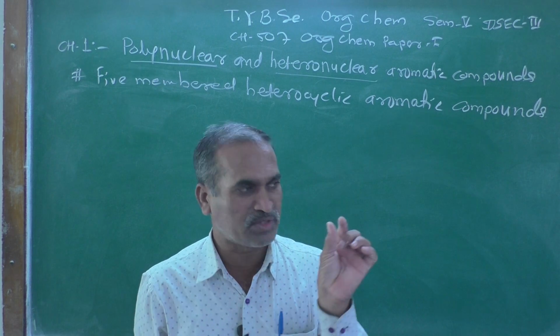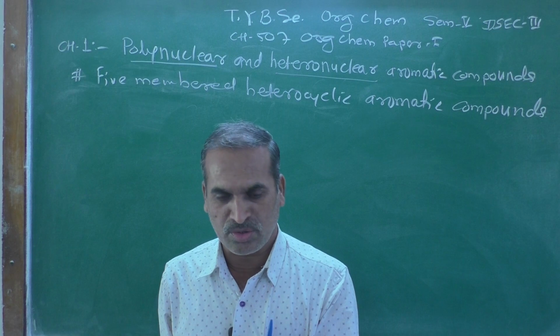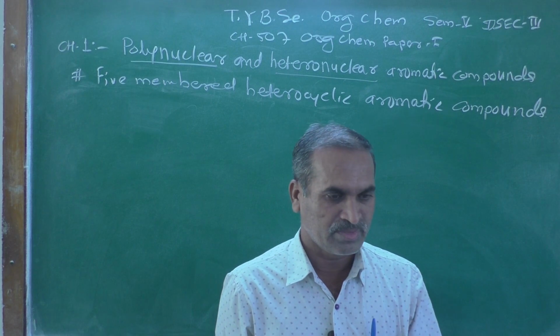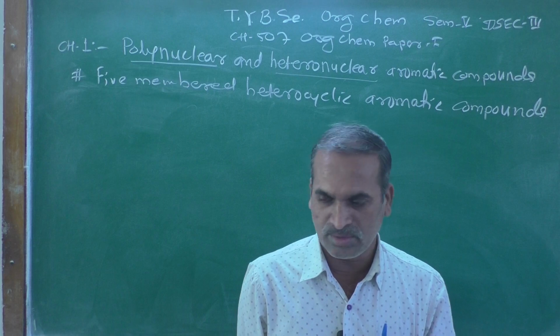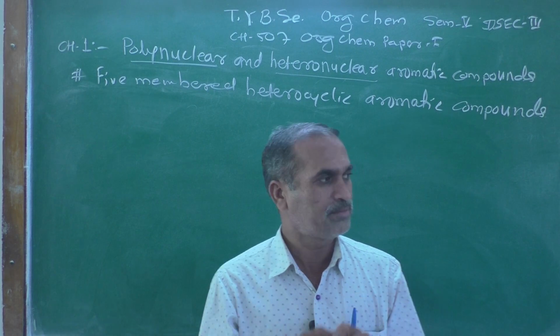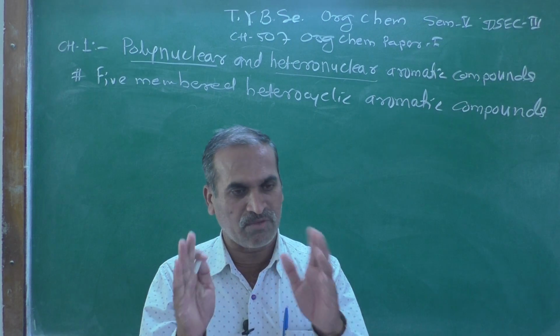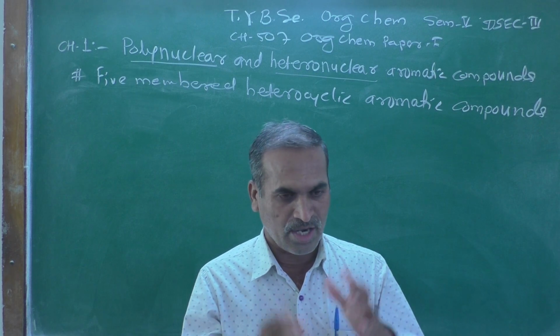Generally the heteroatoms are oxygen, nitrogen, sulfur. These are involved in forming the cyclic ring, which is planar,